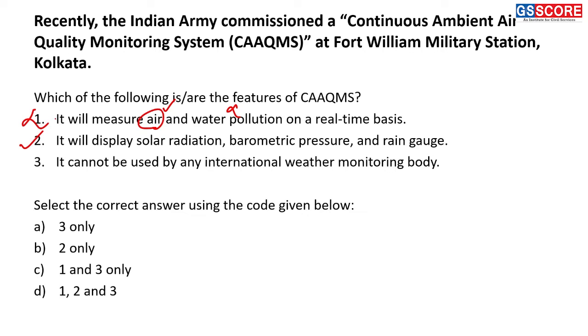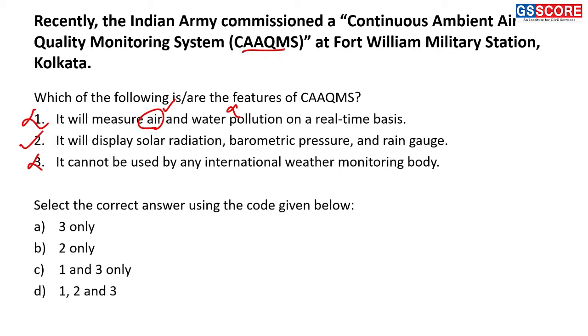Along with certain important pollutants that it monitors, it also takes into account certain meteorological factors like solar radiation, barometric pressure, and rain gauge. Third, it cannot be used by any international weather monitoring body. So this is not correct. It can be used, as it is giving us the picture about air pollutants present in a particular region. It can be used for international weather monitoring, right? So the third statement, that's why, is incorrect.